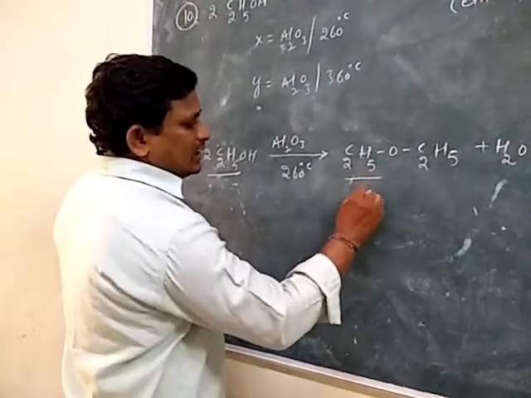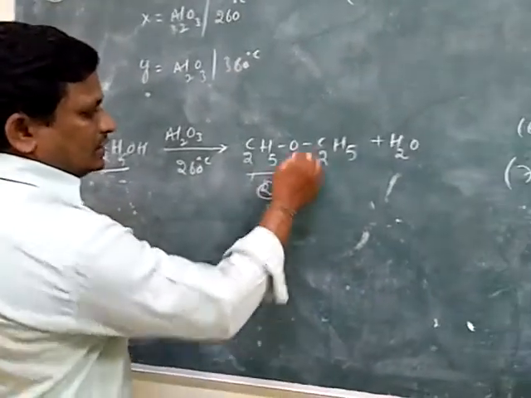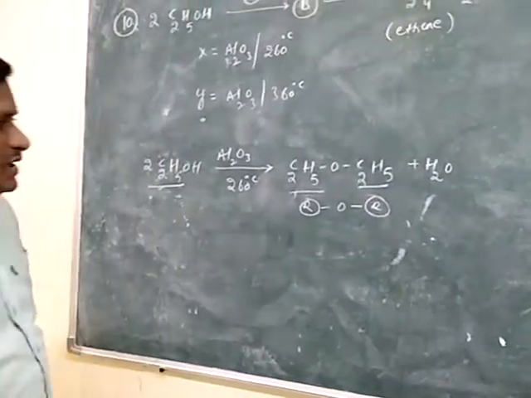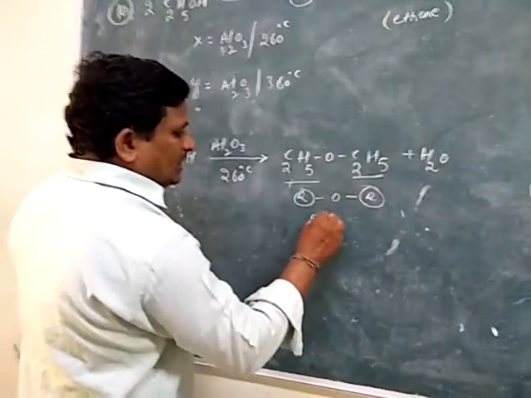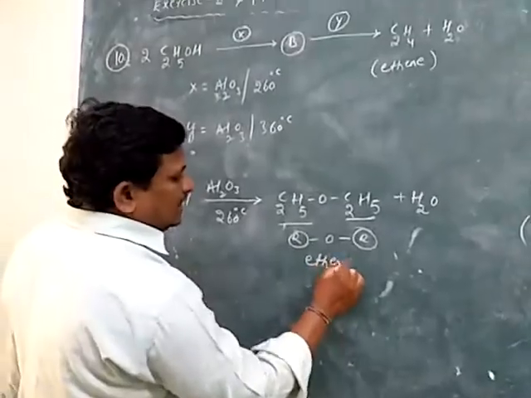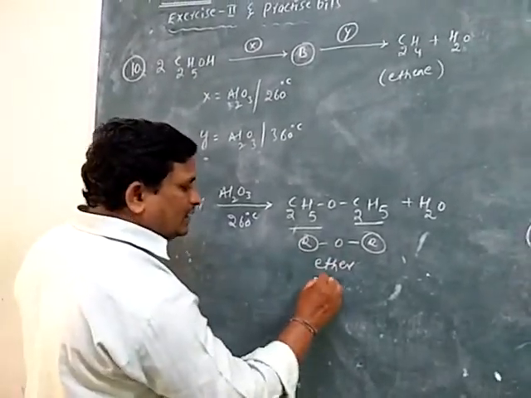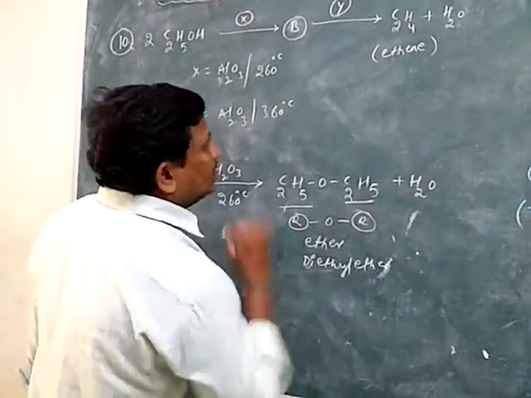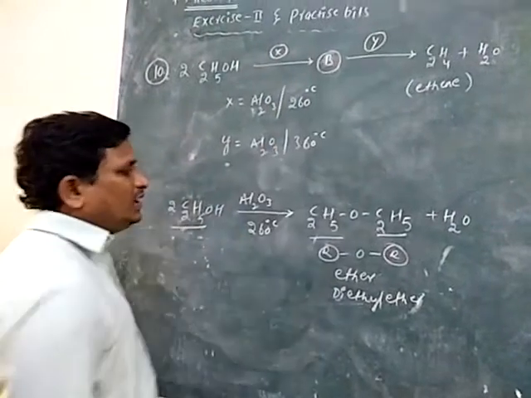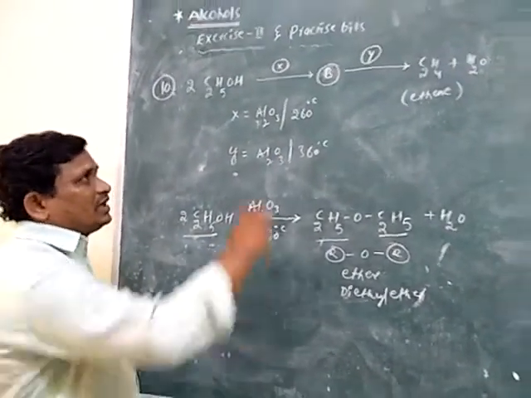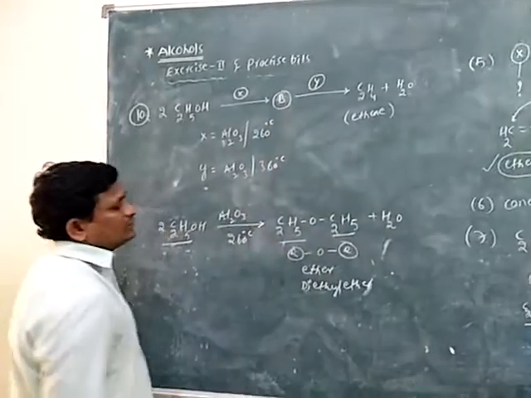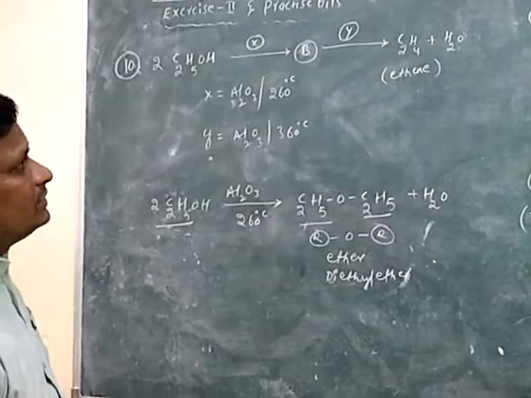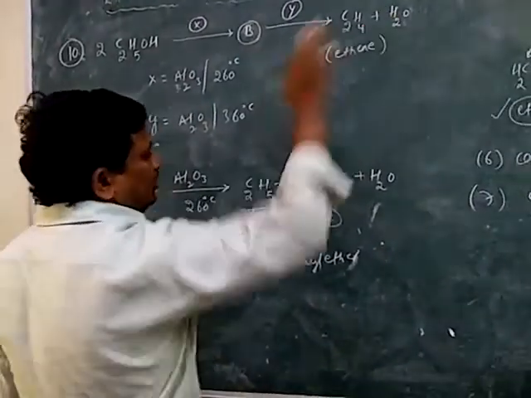It is R, O, R, where R is ethyl. A simple representation is ROR. The obtained compound B is the ether, the diethyl ether. Then the obtained B is involved in a chemical reaction under certain conditions and gives ethene and water.